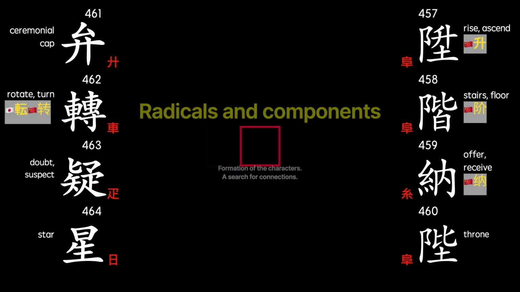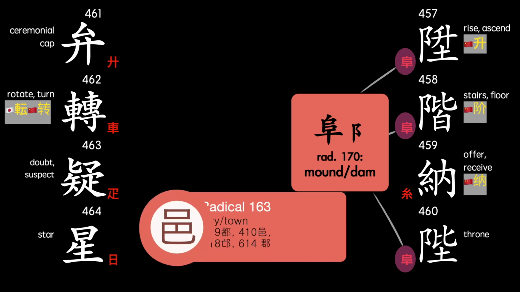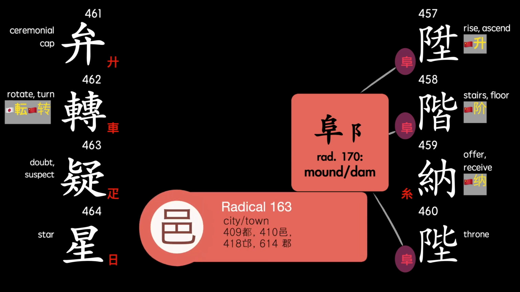Let's look at a few radicals or components. First, notice that 457, 458, and 460 all have the same radical. That's the mound radical. Remember, if that component appears on the right side of the character, it is actually a different radical, one that means city or town. That's radical 163.